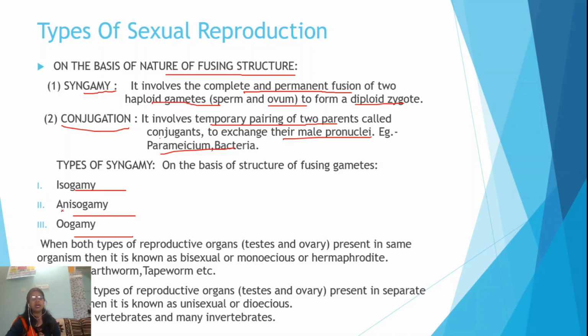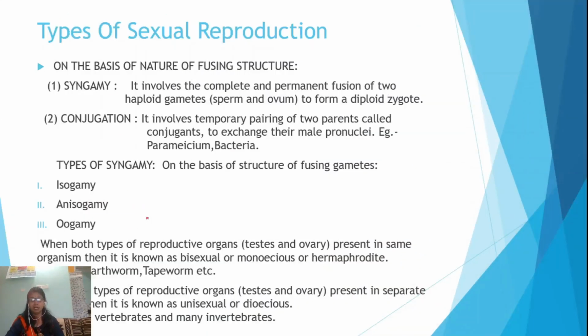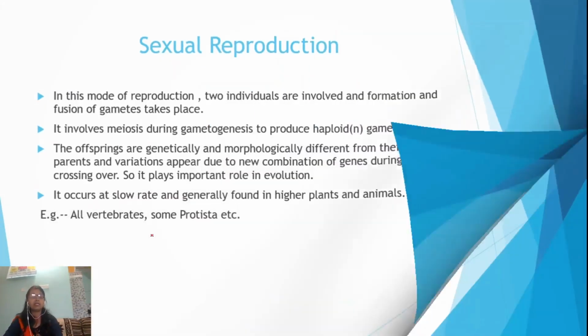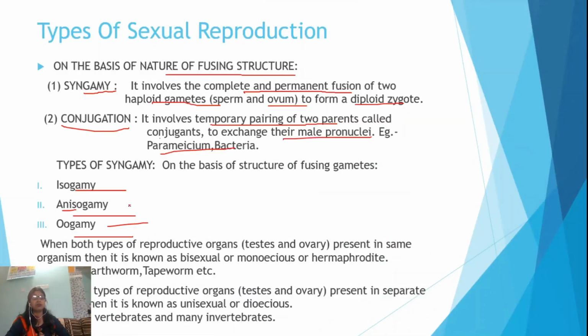In the same way, aniso means different types. When both the gametes are of different types, they will be known as anisogametes, and their fusion will be known as anisogamy. When the female gamete is in the form of an egg or ovum, then such type of gametes is known as oogamous. The male gamete is motile and the female gamete is in the form of ovum, and their fusion will be known as oogamy. In this way, depending upon the nature of the gametes, there are three types of syngamy: isogamy, anisogamy, oogamy.